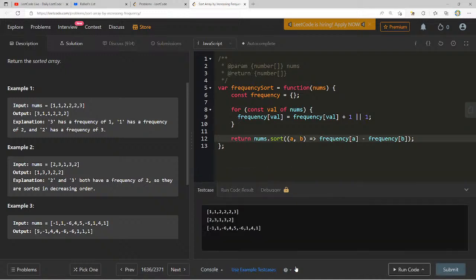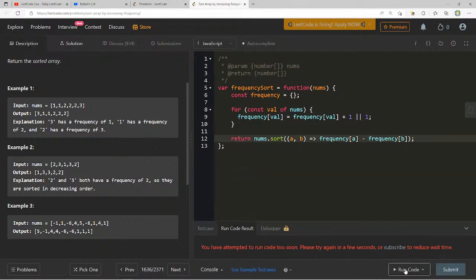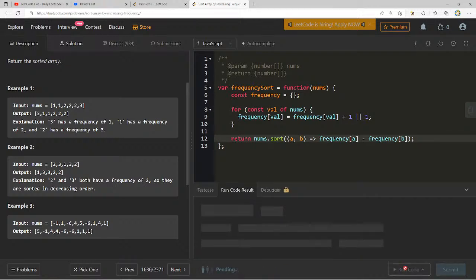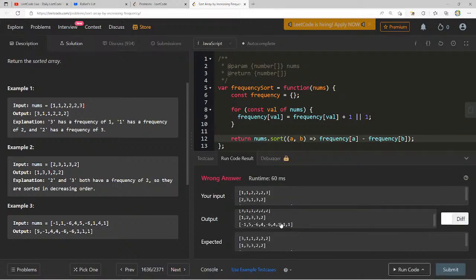3 1 1 2 2. I mean, is that crazy to do? Let's see. It works for one of them. Let's check the other ones. 1 2 3 3 2. I mean, yeah, that.